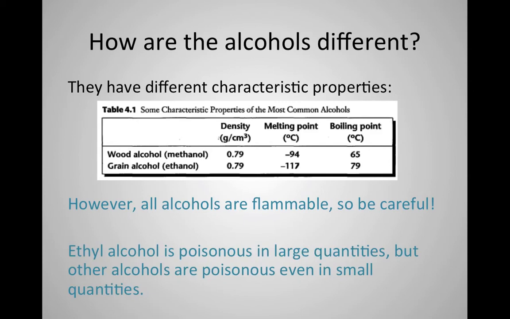Another thing, and this is more just for your own interest, ethyl alcohol, as you know, is poisonous in large quantities, but other alcohols are poisonous even in small quantities. So that's another difference between some of these. We consume small amounts of ethanol, and small amounts are safe, but even the smallest amount of methanol would not be safe.